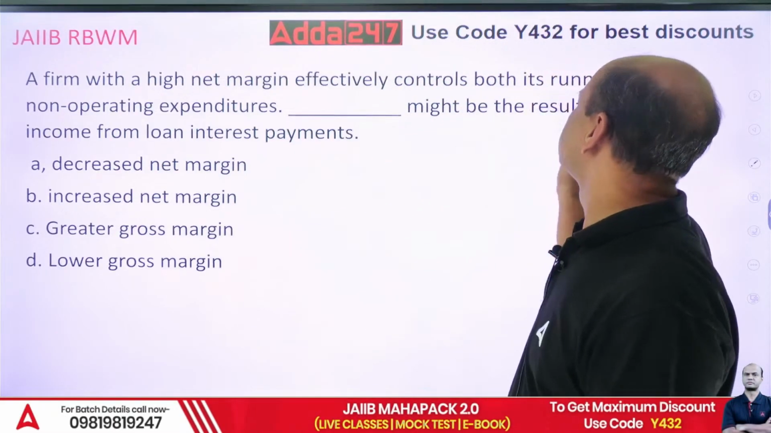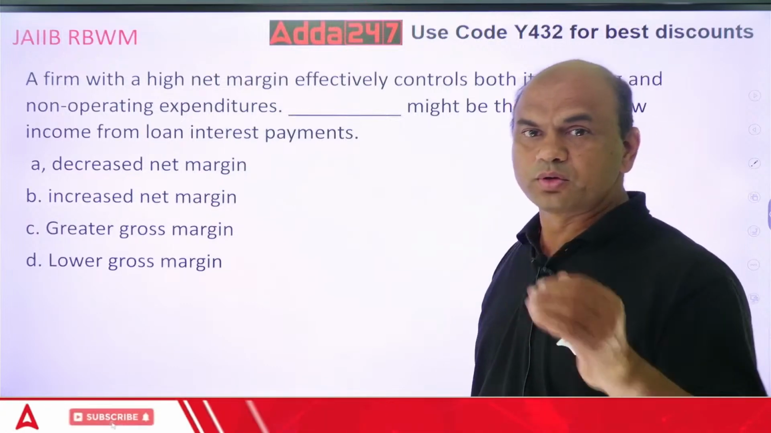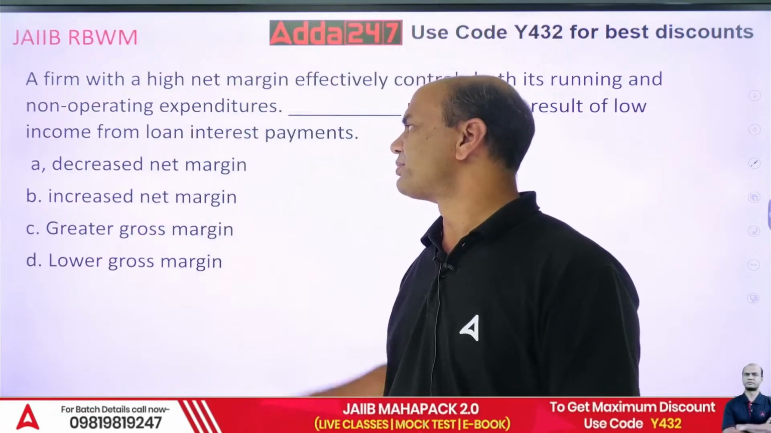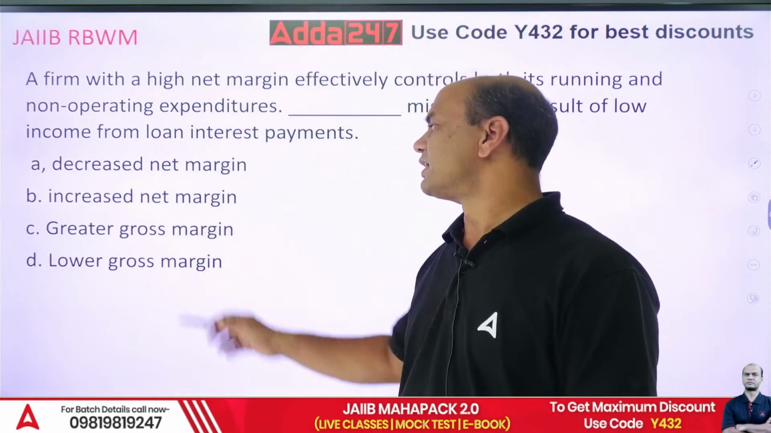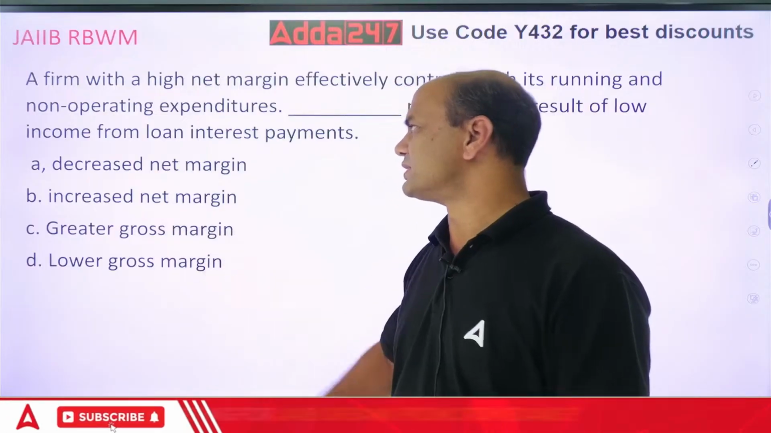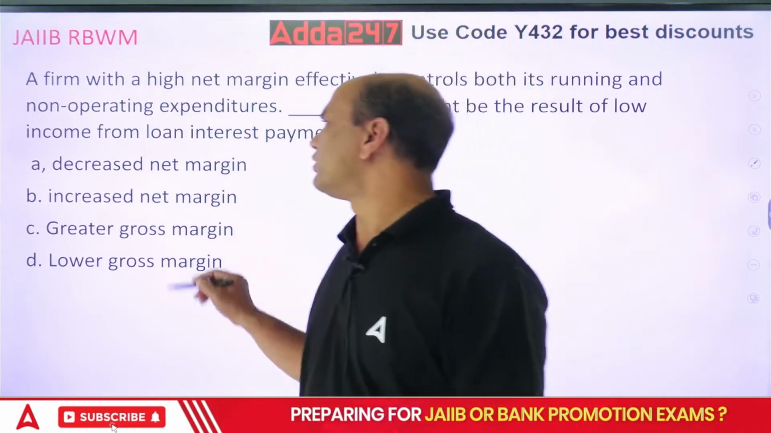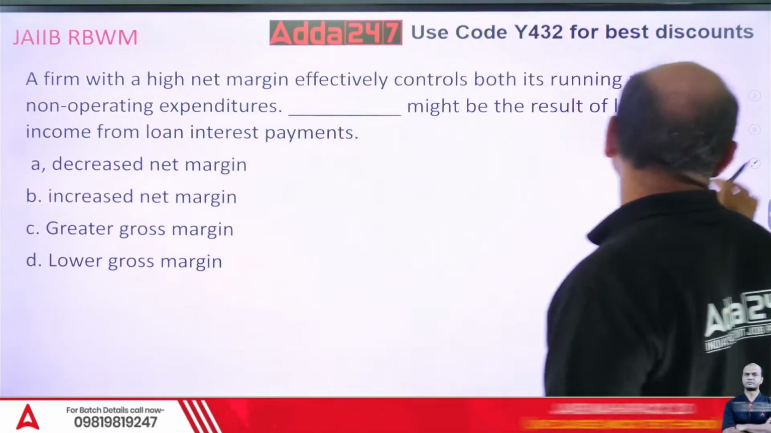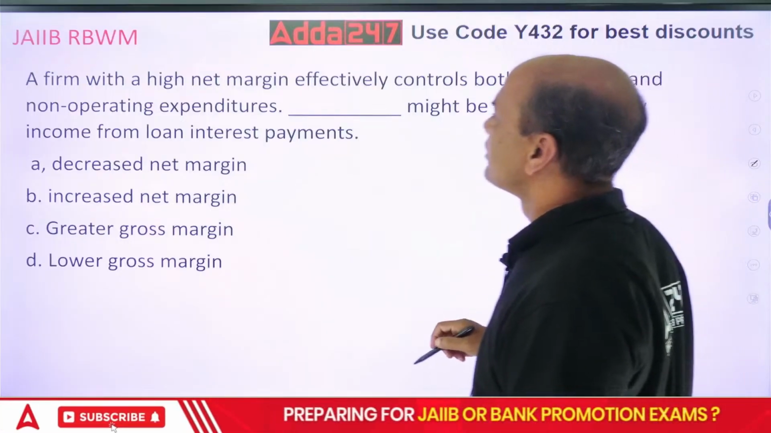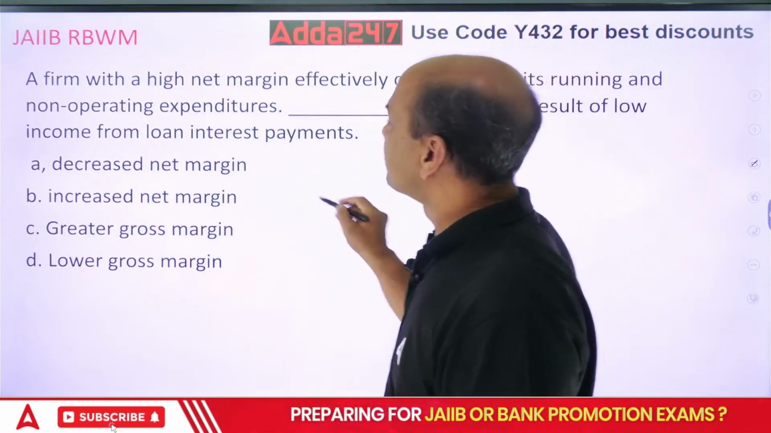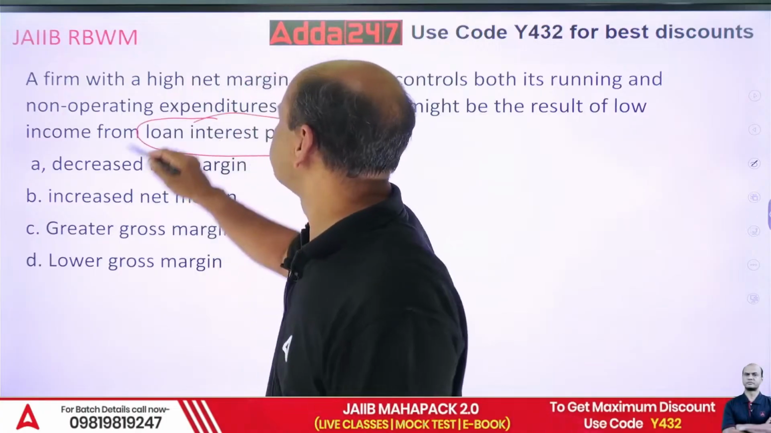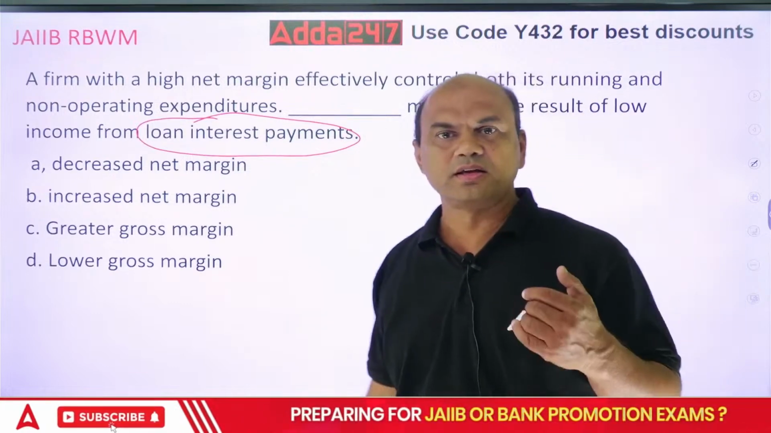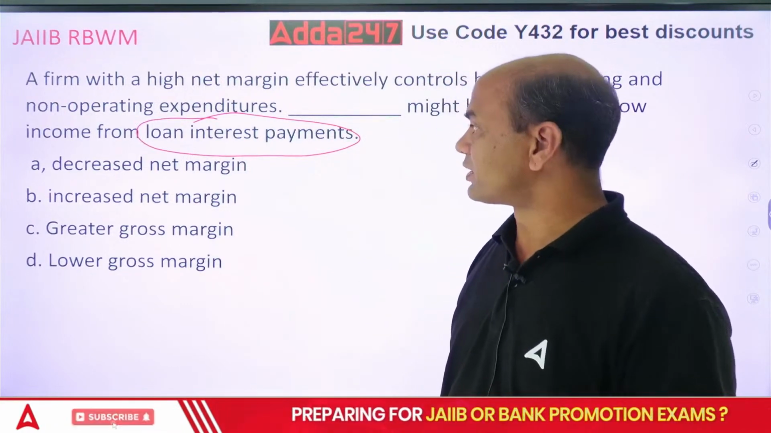Dash might be the result of low income. So if I am having low income, low net profit, then what? Decreased net margin, increased net margin, greater gross margin and lower gross margin. So I'm talking here of income from loan interest payments. So dash might be the result of low income from loan interest payments. So this will reduce what? If I'm getting less margin, this will reduce what?